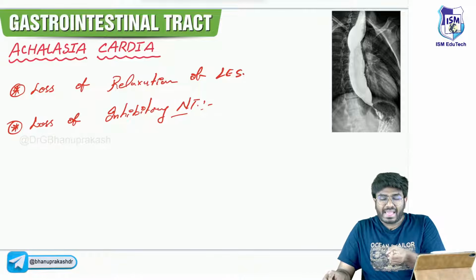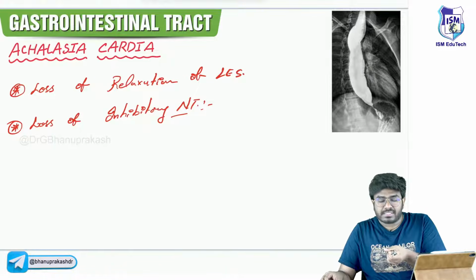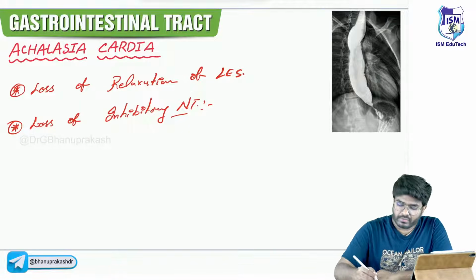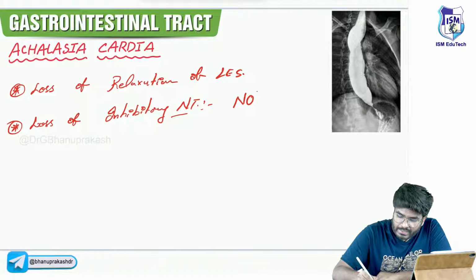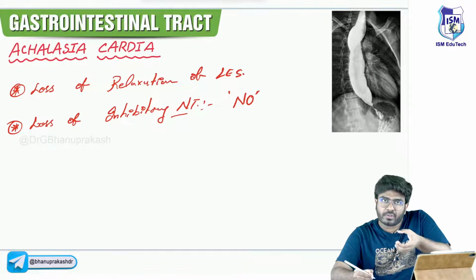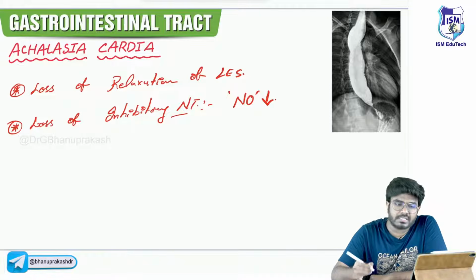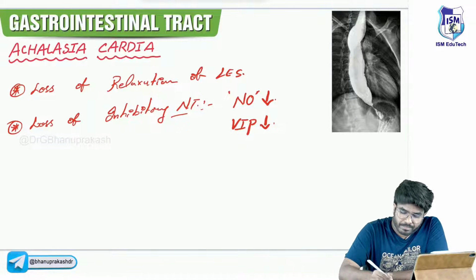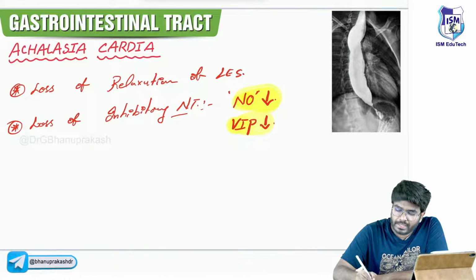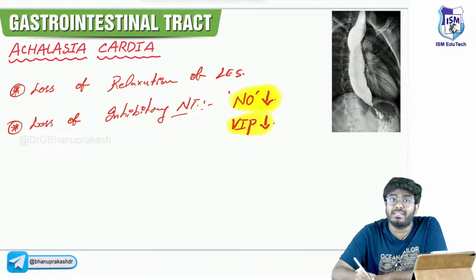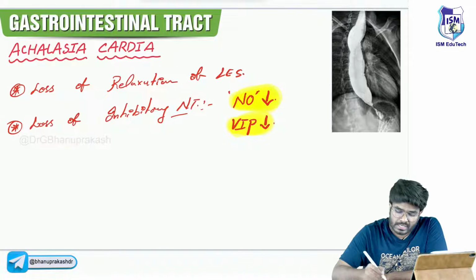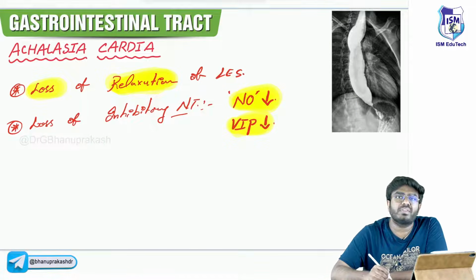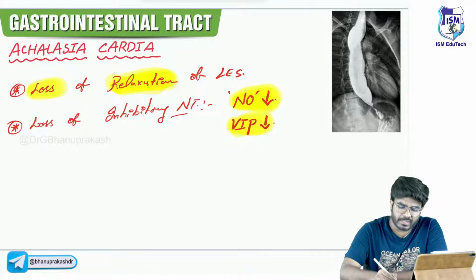Normally, for the relaxation of the lower esophageal sphincter, you require nitric oxide. Nitric oxide is the one which helps in relaxation of the lower esophageal sphincter. That's going to be decreased. And VIP, vasoactive intestinal peptide. The VIP and nitric oxide levels are going to go down in this disease. Whenever they are going down, the relaxation is not going to occur, loss of relaxation. When there is loss of relaxation, the lower esophageal sphincter is not getting relaxed.